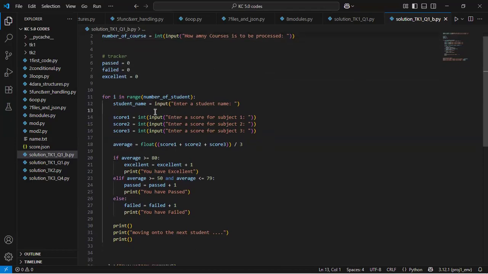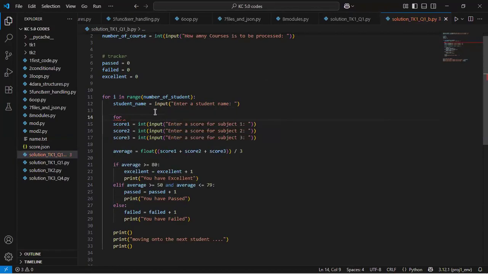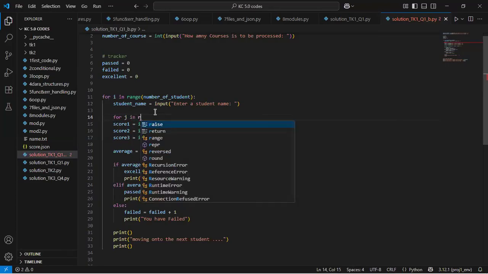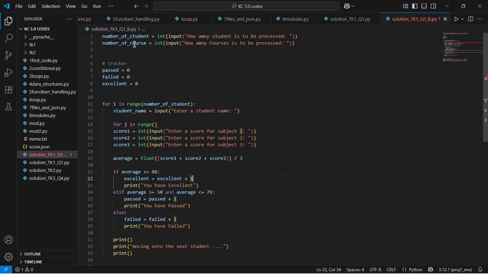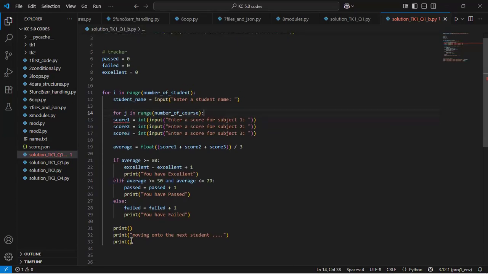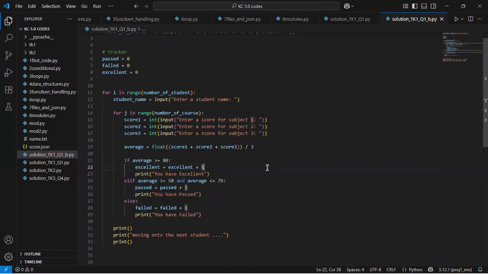And then inside our loop, I'll put in a for loop, right? For item, for J rather. So this can be anything. So for J in range, I use the range function again, and then I want to look for the number of courses. So it means that for each time we collect a student's name, I want to do an inner loop for the number of courses. And at the end of it all, I basically want to move this. So I'll move this whole thing, and then I'll indent it. I only want to carry out this operation inside here, right? Inside there.